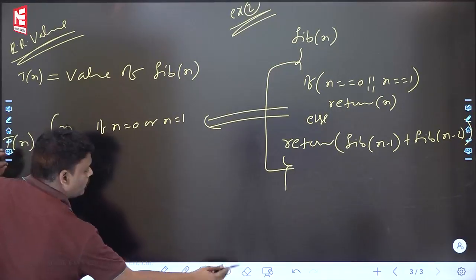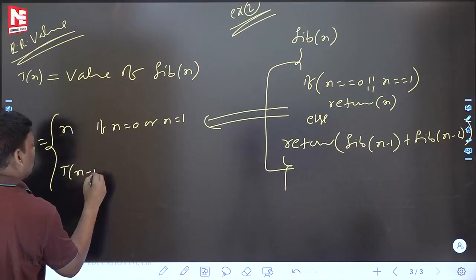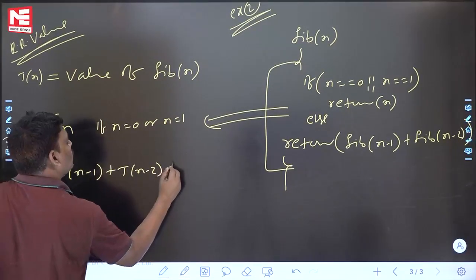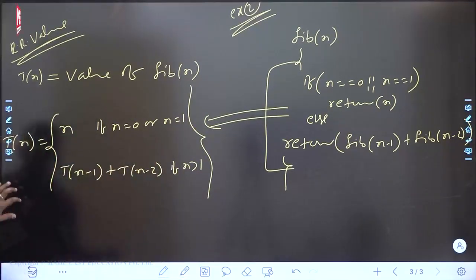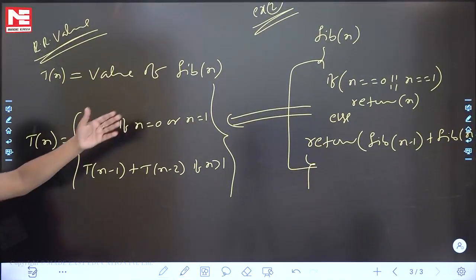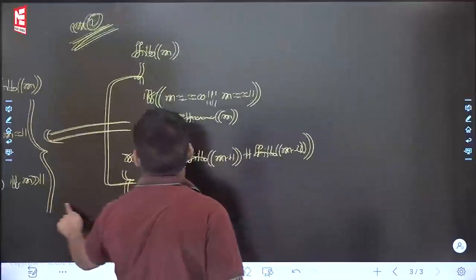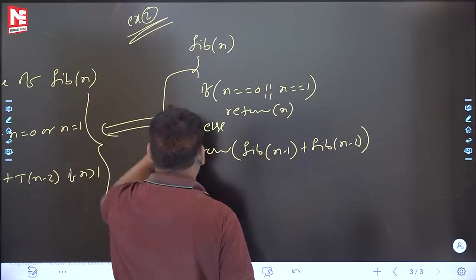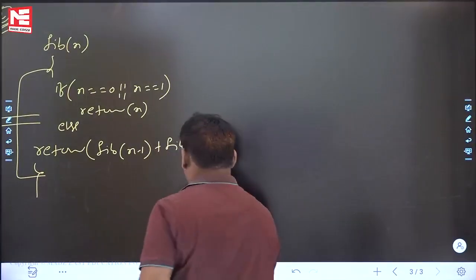Otherwise, let me write T n minus 1 plus T n minus 2 if n is greater than 1. Tn is equal to the value of Fibonacci of n. This is for value. Let's come to the time complexity, which means loops. While writing this one, nowhere did I bother about loops, but while writing the time, I will bother about the loop.